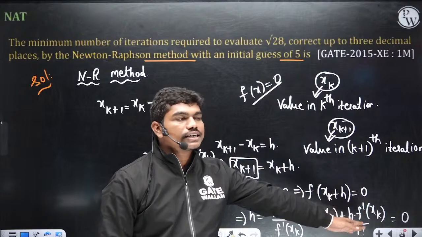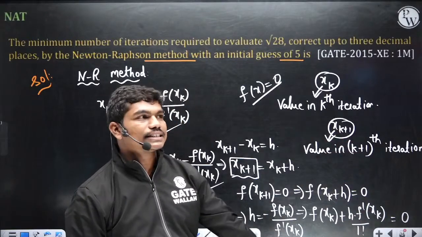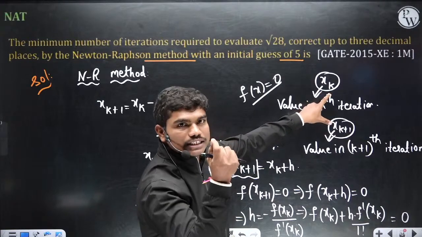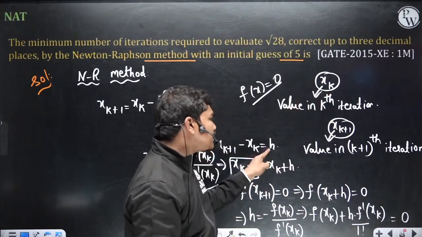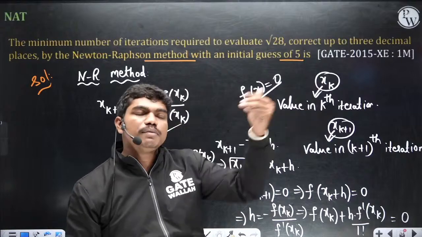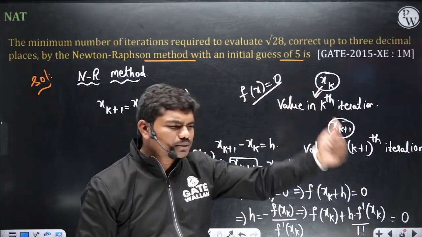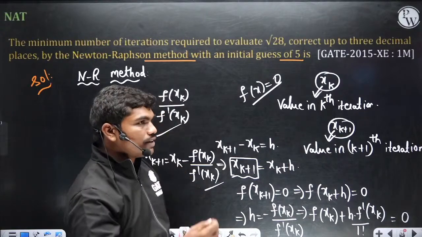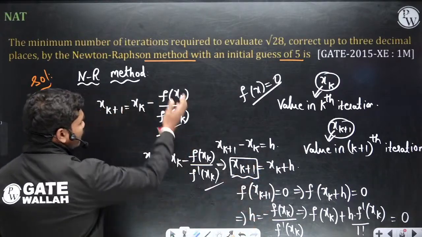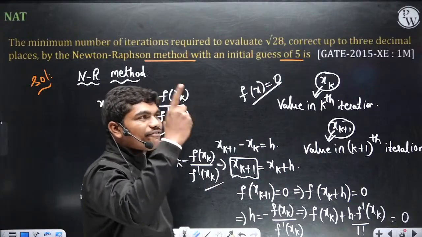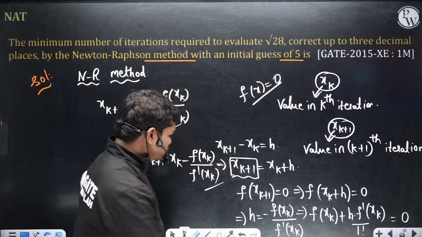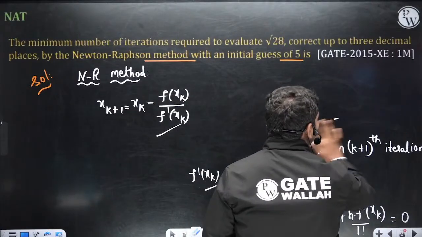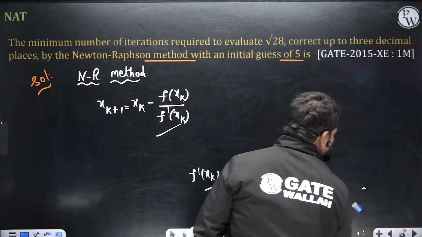So in the linear approximation of the Taylor series, we have actually neglected the higher order terms of the Taylor series expansion, because after a large number of iterations the difference between these two will be very small. So this h value, which is the difference, is very small, h square will be much smaller, h cube and all these terms will be much smaller. That's why I have approximated the Taylor series to a linear approximation. When you approximate to linear, the value of h is this. That's how this is f by f dash. We have many such points. We'll discuss after the exam gets completed, then we can talk about all these points.